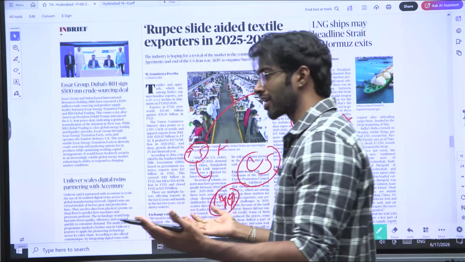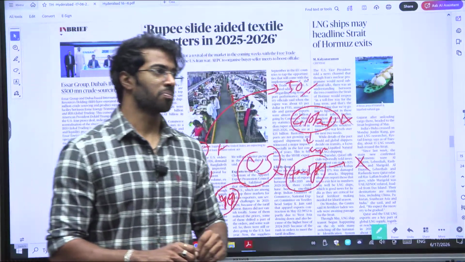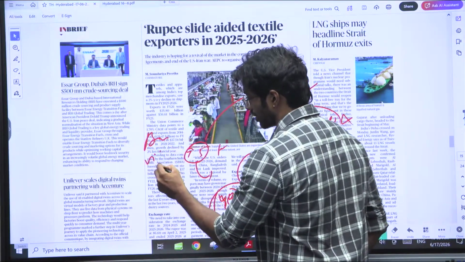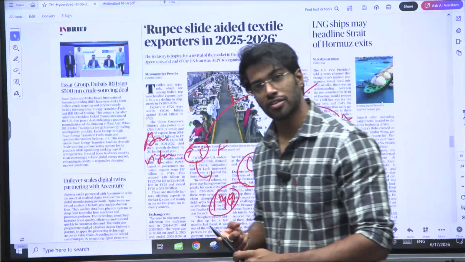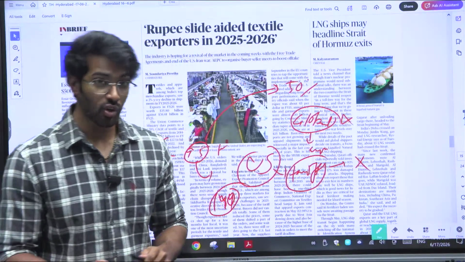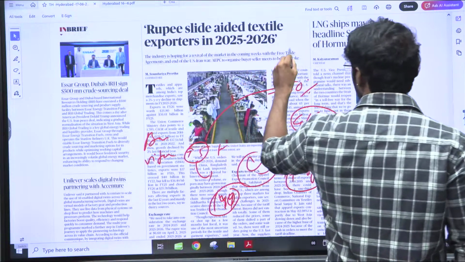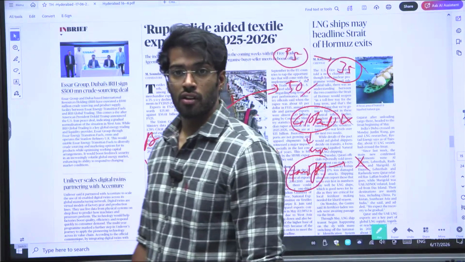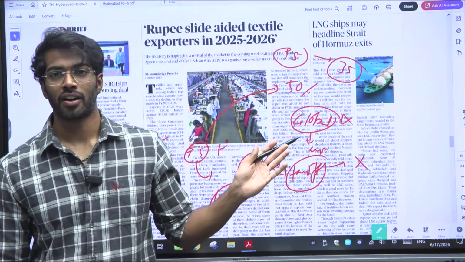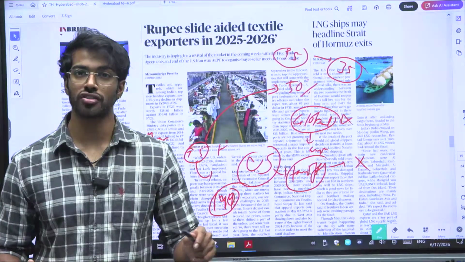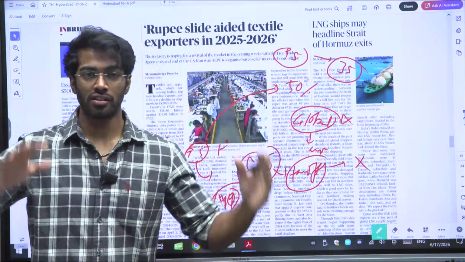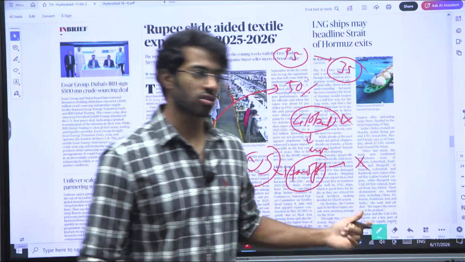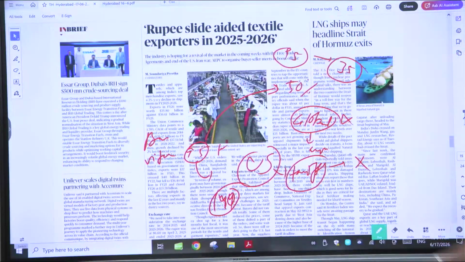Obviously, you know that it's not just India that is exporting textiles. There is Bangladesh, there is Vietnam. All of these countries are labor intensive and have very low prices. Let's say if the price in India is 95 rupees, they are going to put the price at 35 rupees. So where will the buyer buy from? It will obviously buy from Vietnam, right? And there is better logistics and shipping. These are the things that are putting countries like Bangladesh and Vietnam ahead of India when it comes to apparels. So that is another reason why there is a slide in apparel exports, right?